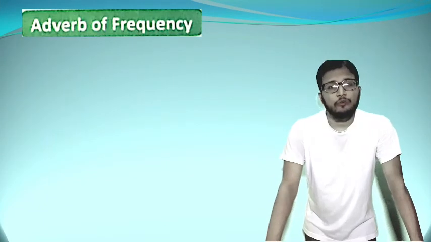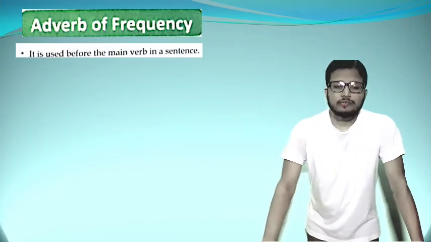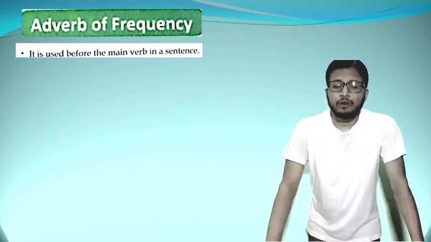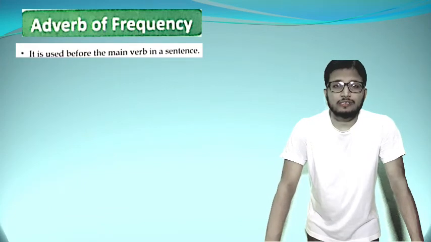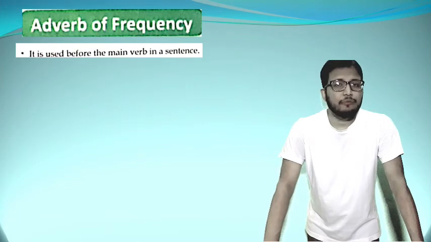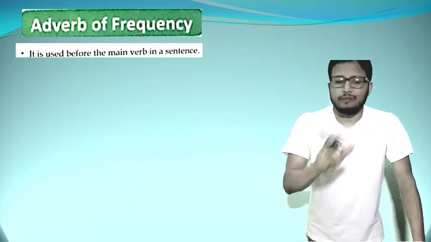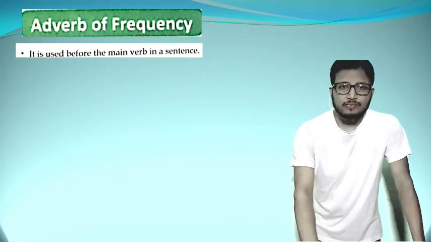Now, adverb of frequency. Let's know about adverb of frequency. Where does it take place? It is used before the main verb in a sentence. That is the difference between the adverb of frequency and the adverb of degree. Adverb of degree takes place after the main verb, and adverb of frequency takes place before the main verb. Okay, so let's see the example.